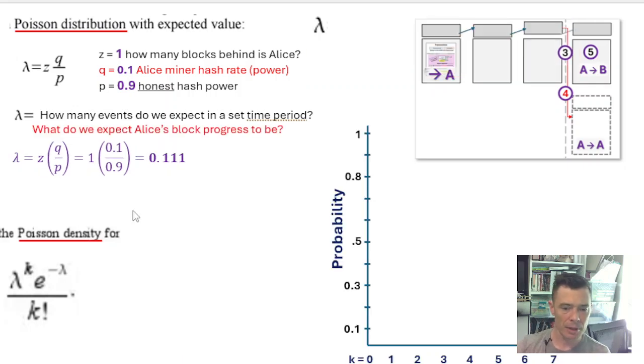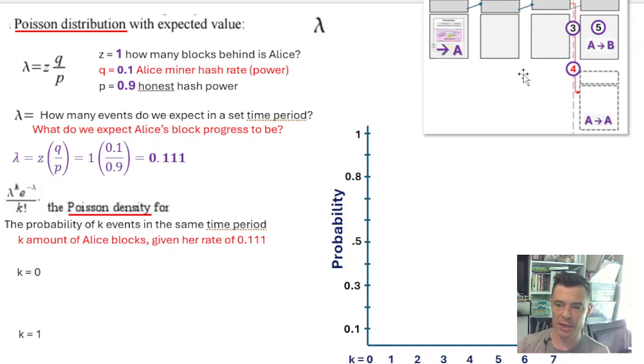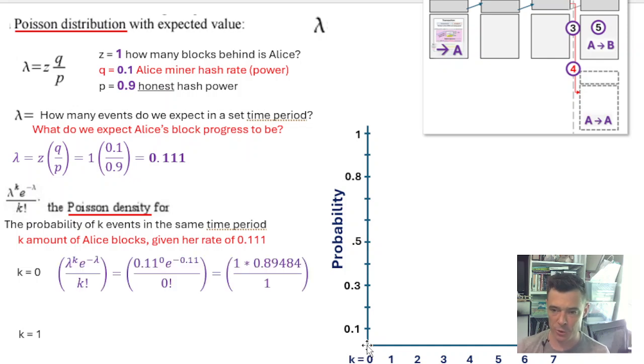And the Poisson density is saying what is the probability given her rate of progress, and here, Bob's got one block confirmed, so that's the set time that this has happened. The network's got one block. What is the probability that during that time she has found no blocks, or she has found one block, or she has found 2 blocks, and so on? So if you do the math for no blocks, she's got an 89% chance of finding no blocks.